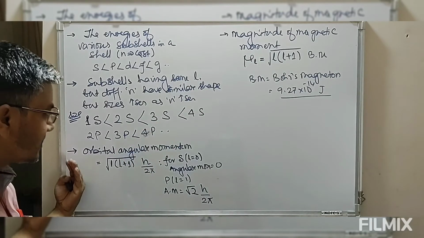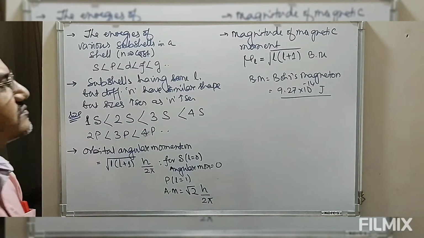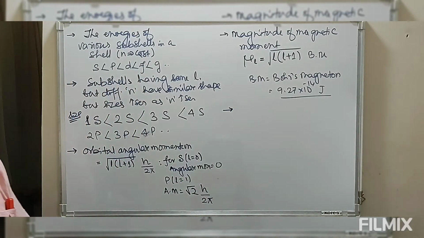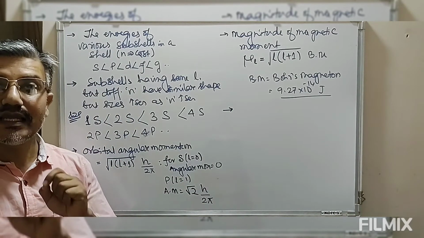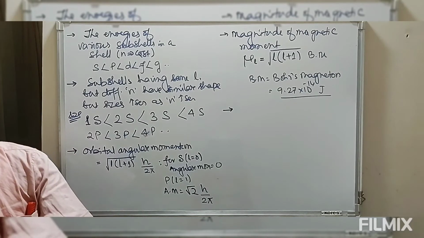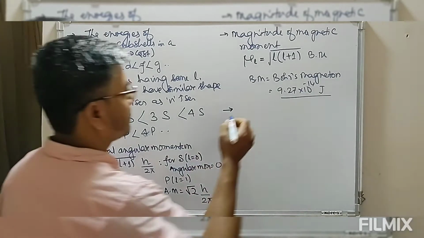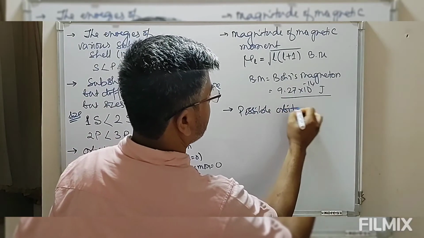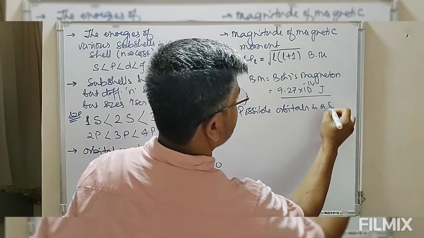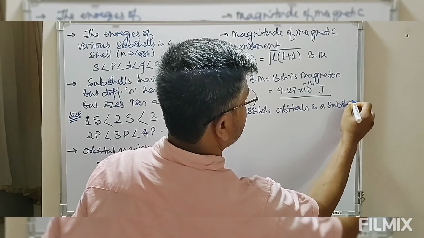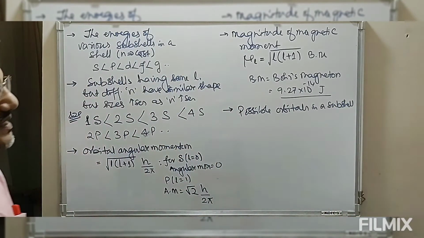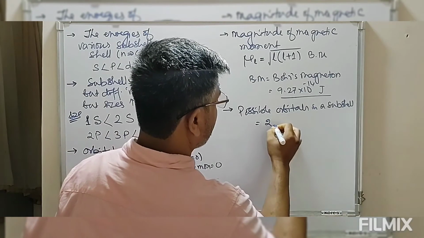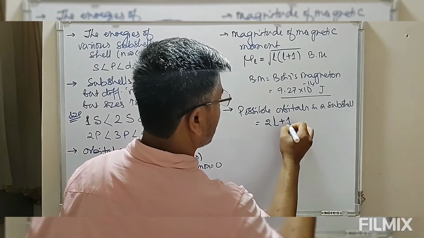We have defined the orbital angular momentum. Once we have l, for a given subshell, how many orbitals are possible? The total number of orbitals possible in a subshell equals 2l plus 1.